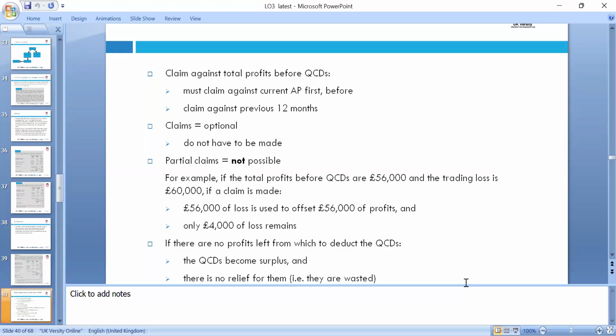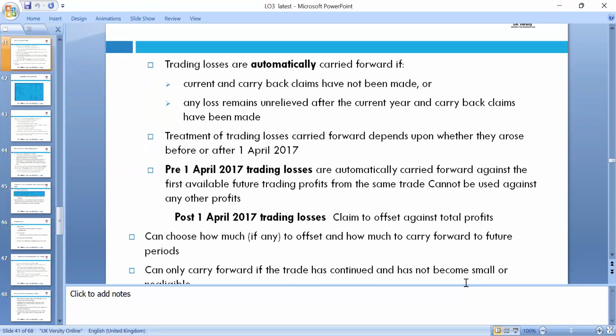You must claim against the current year profit first, then the previous 12 months if we have losses, with a qualifying period of up to 5 years, where we can make adjustments. The trading losses automatically carry forward if a back claim has not been made.